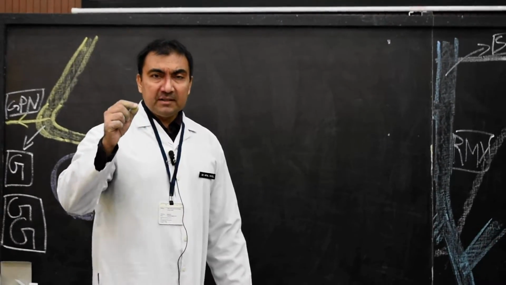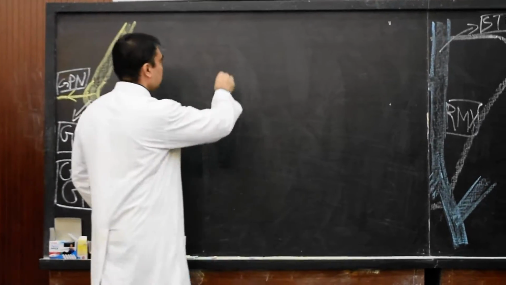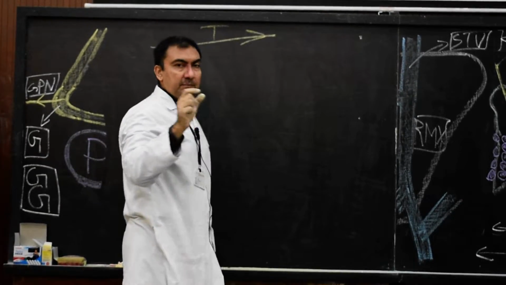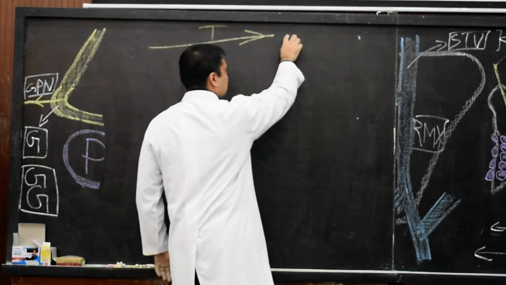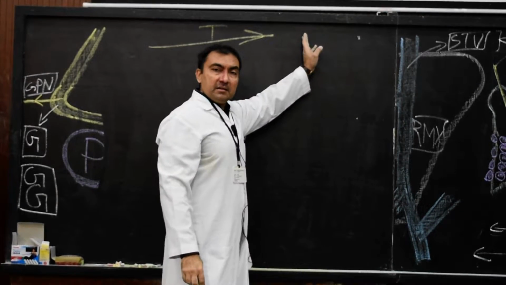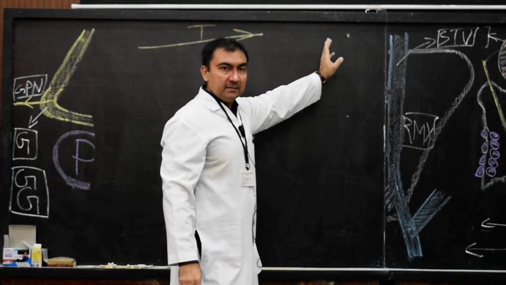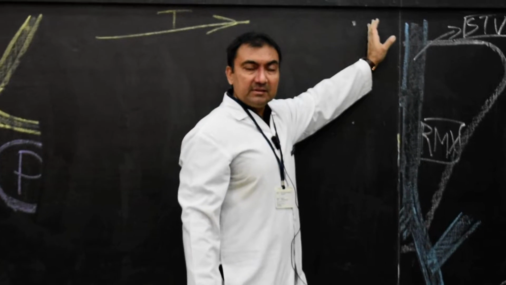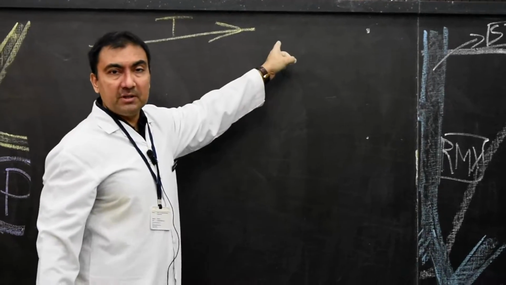So the 5 branches which are exiting from the parotid gland of the facial nerve, we need to remember individual branches. The first branch, that is the temporal, it will supply which all muscles, so kindly mark it down. It will supply the following muscles like auricularis anterior, auricularis superior, then it will supply a part of orbicularis oculi, then it will supply corrugator supercilii, procerus. These are the muscles and a part of the frontalis muscle, that is temporal division.